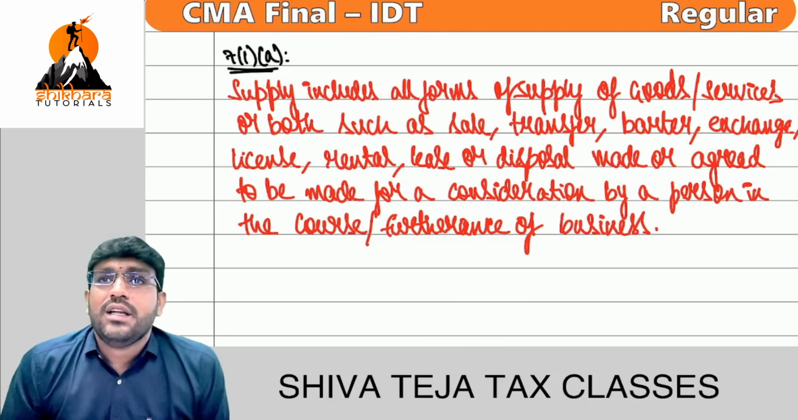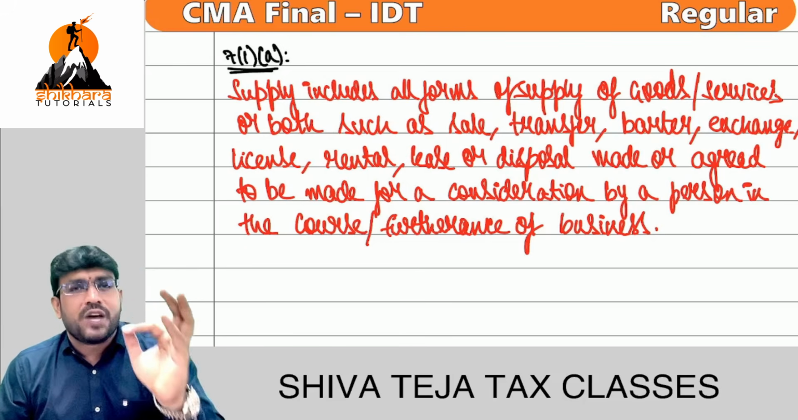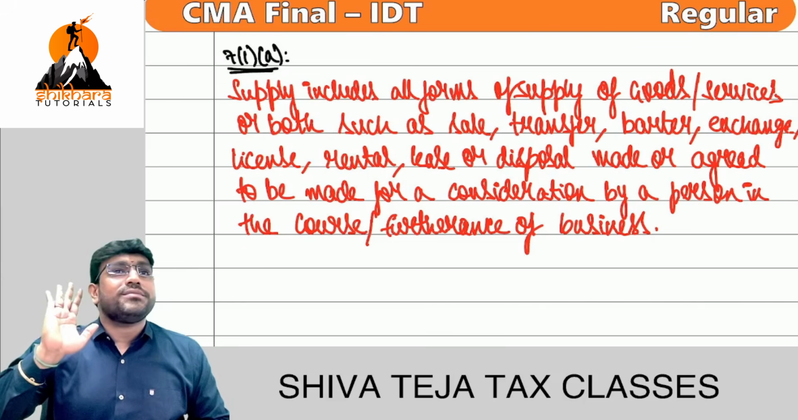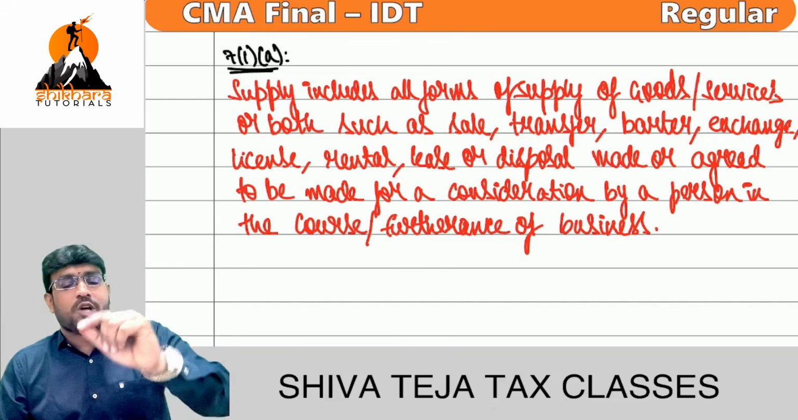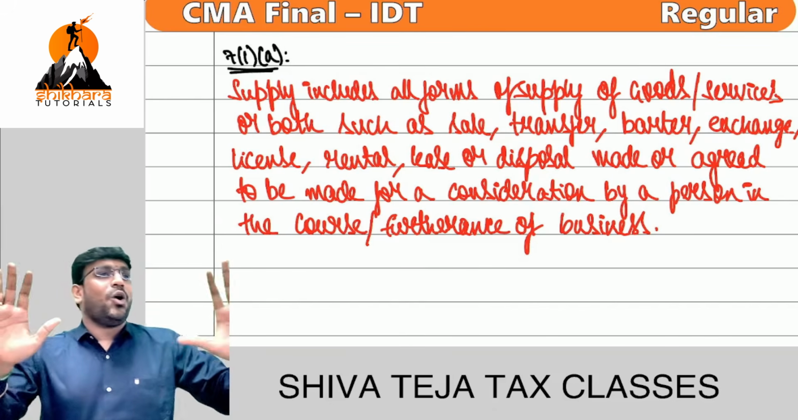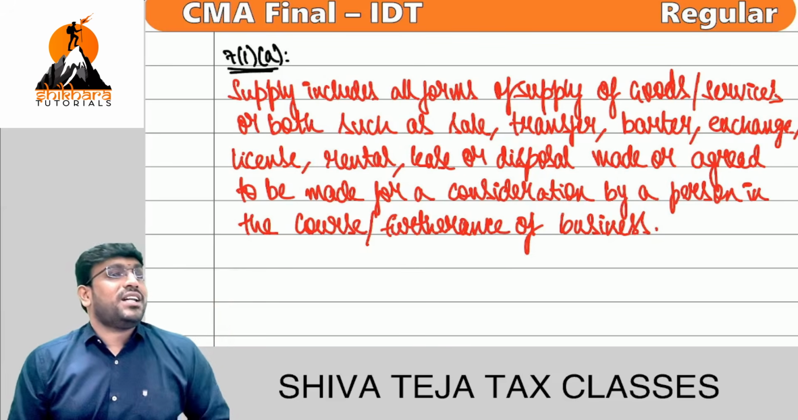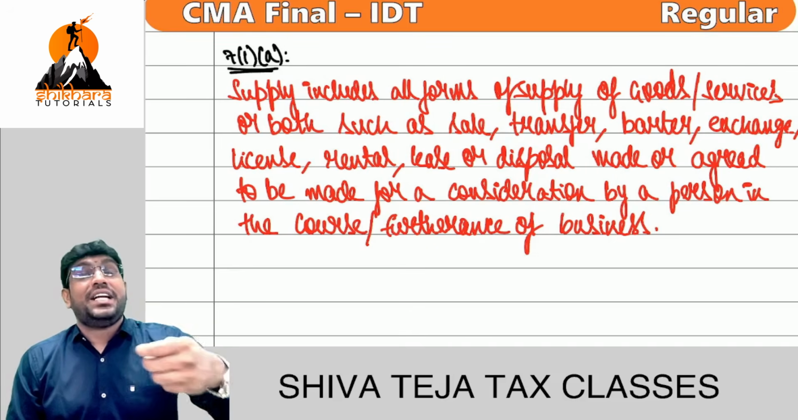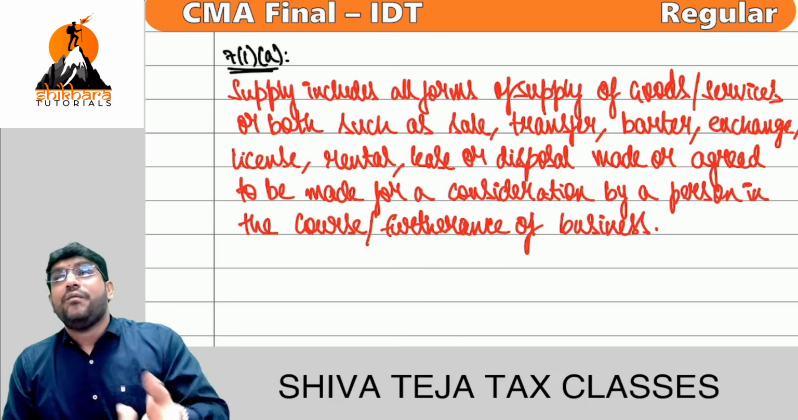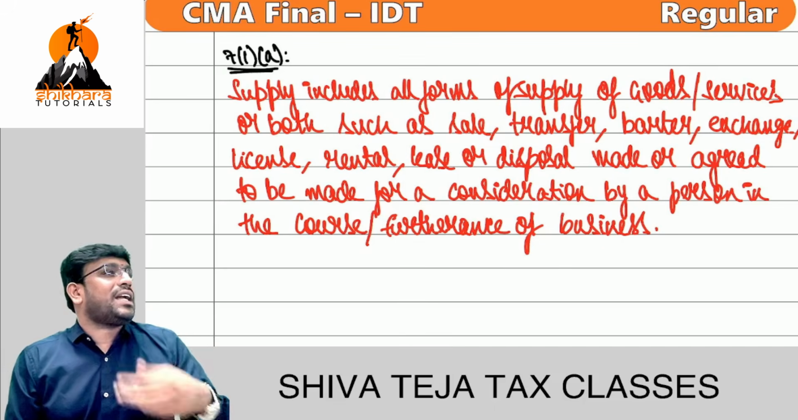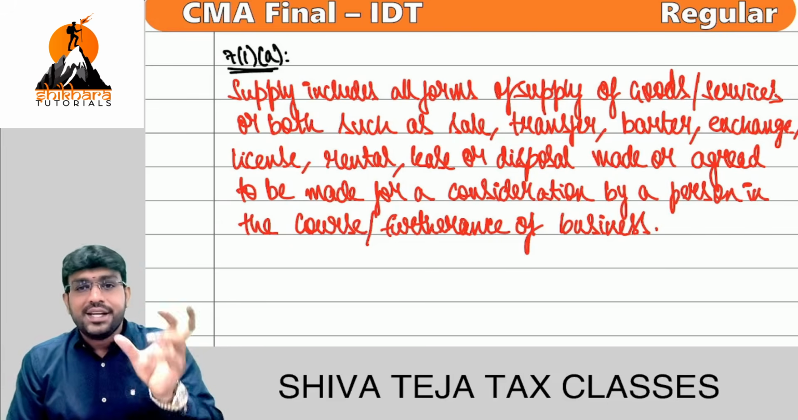So done? Ready? Chalo, let's break this. Supply includes what? All forms of supply of goods. Do we know what is goods? Do we know what is service? Supply includes all forms of supply of goods, services, or both, such as sale, transfer. Hold on. What is the difference between the word sale and transfer? Generally, the word sale is used when there is a transfer of right along with the title. Transfer is used when there is a transfer without transfer of title. For example, we take a car on rent. We don't use the word sale. It is called transfer.